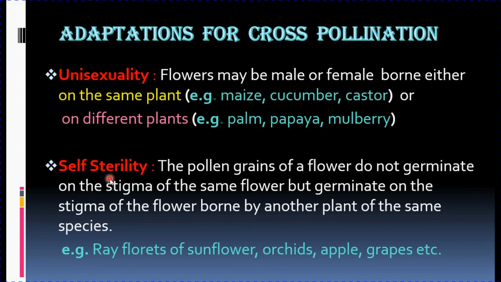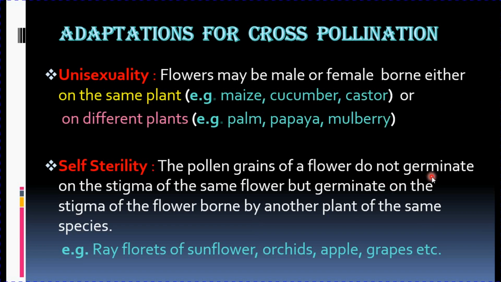Just now we saw in homogamy, both anthers and stigma mature at the same time. So if they are maturing at the same time, self-pollination may also occur. In order to favor cross-pollination, though both mature at the same time, the pollen will not germinate on the stigma of the same flower.